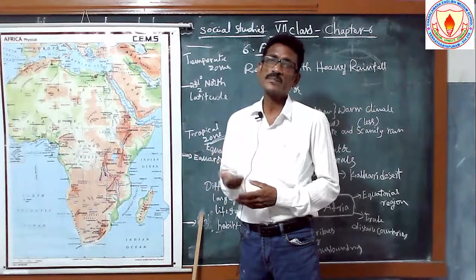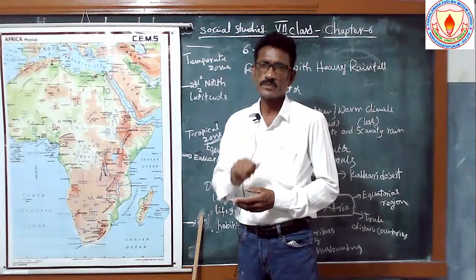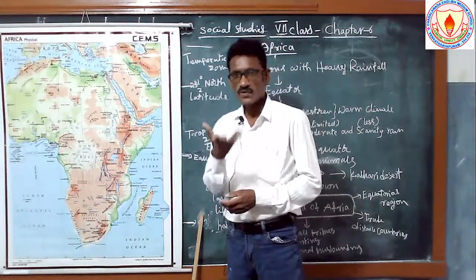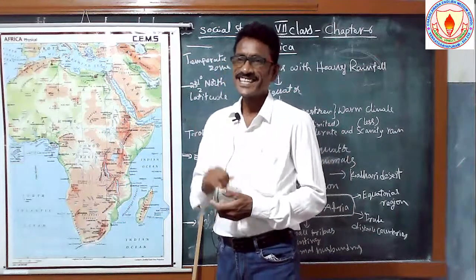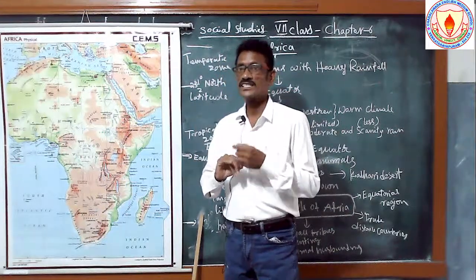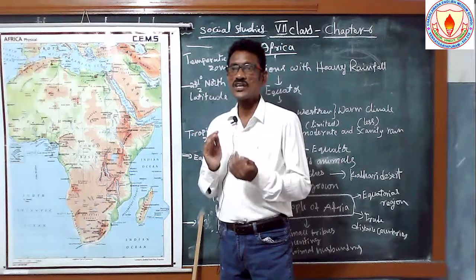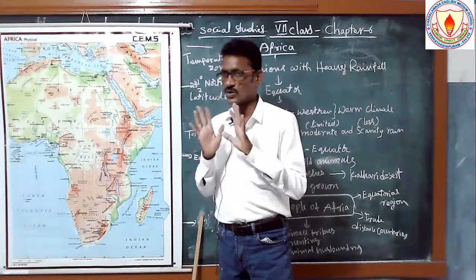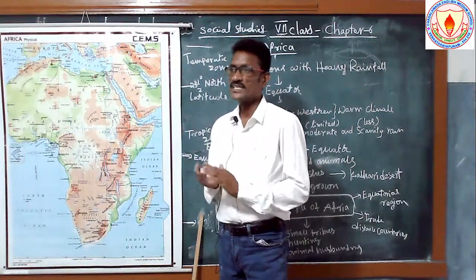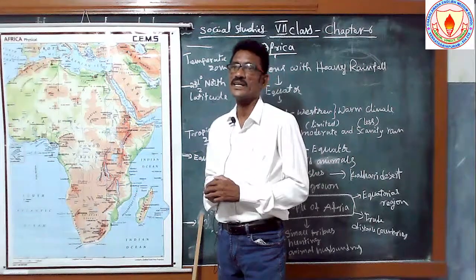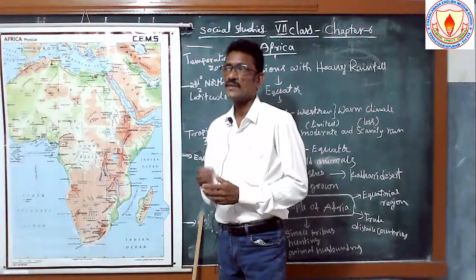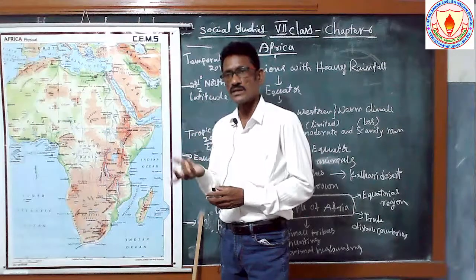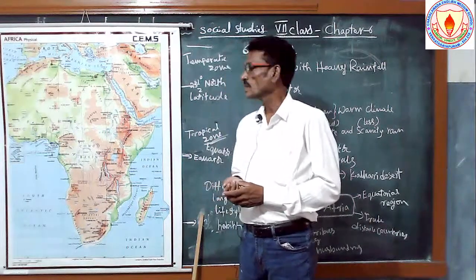Another important, most important, very difficult bit, now a very famous bit. What is that? The Congo River. The importance of the Congo River: it crosses the equator 2 times, and no other river in the world does. Which river crosses the equator 2 times? The Congo River. And where is it? It is located in the country of Congo. Okay.